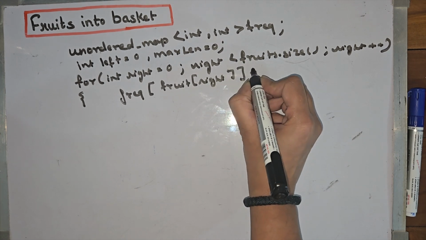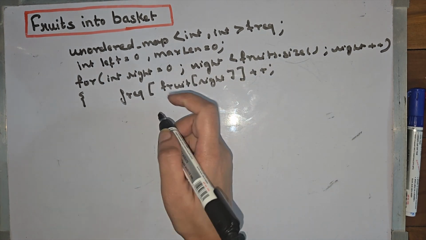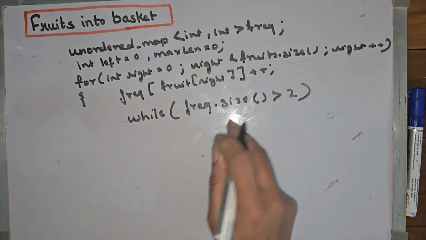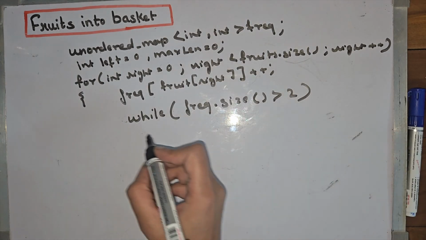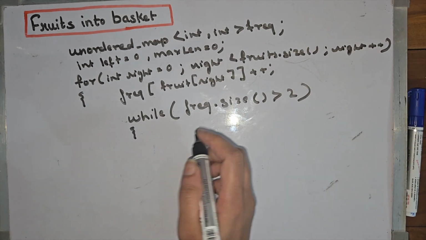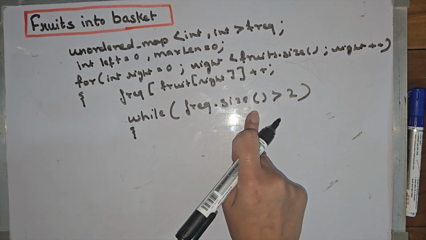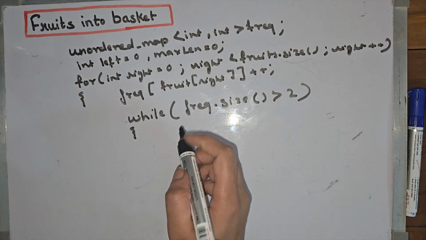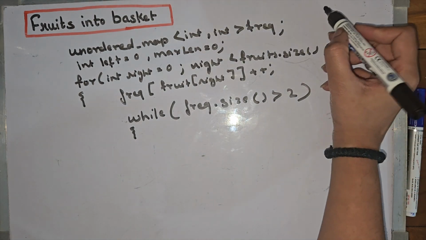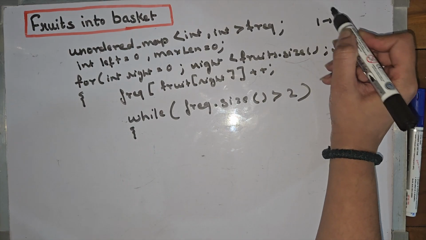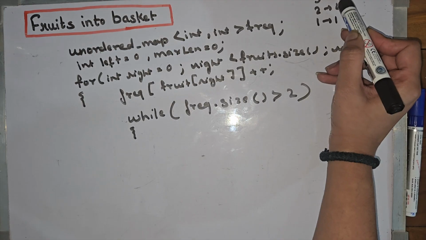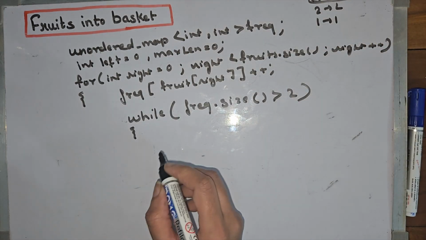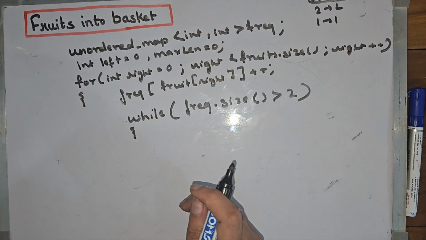This we will increase. Now we need to check if frequency dot size is greater than 2, because we don't want more than 2 distinct elements, right? If it is equal to 2 or less than 2, in that case this will not run. But suppose the map has 1 and 2 and now one more element was there, in that case this will run. So what it will do is it will shrink the window.